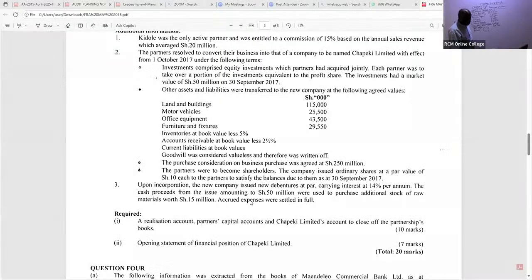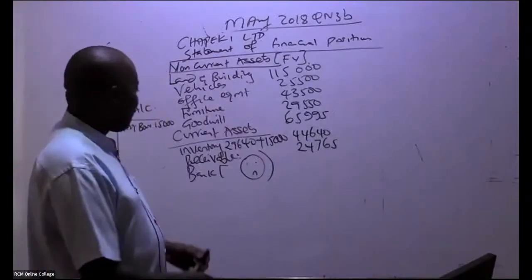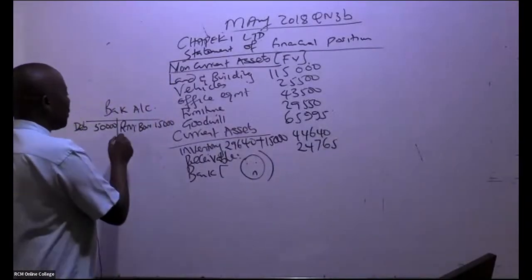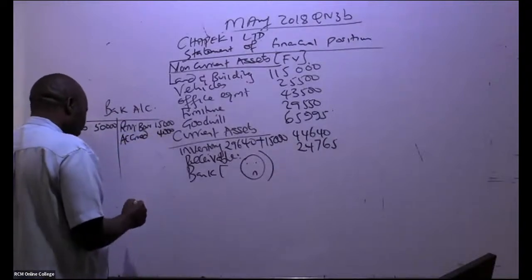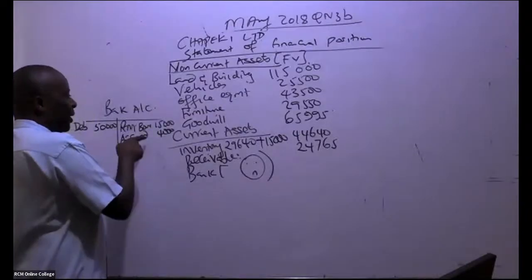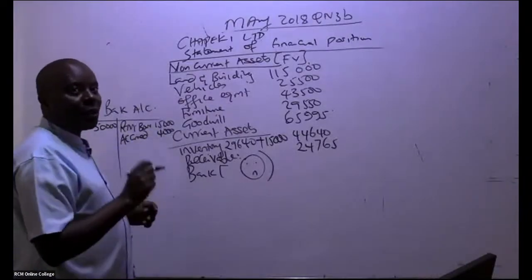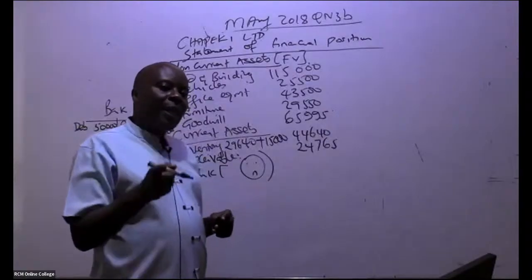You can see here, accrued expenses were settled in full. Is there somebody who is able to see our accrued expenses? Accrued expenses were 4,000. So we debit the accrued expenses account, we credit the bank account. Do we have any balance that was brought forward?